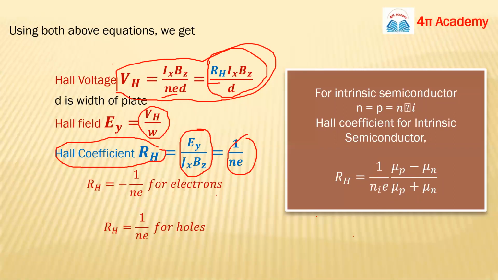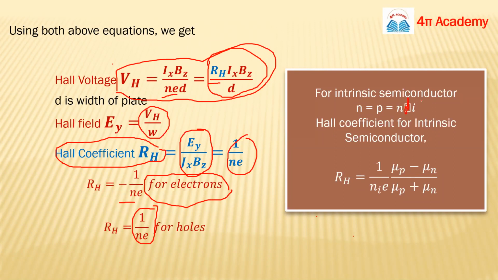So if in your conductor the charge carriers are electrons, as we are talking about semiconductors, n-type semiconductors, the majority carriers are electrons. In this way your RH will be minus 1 upon ne, and if we are talking about holes, RH will be 1 upon pe, meaning positive. Okay, so this is nothing but ni actually.